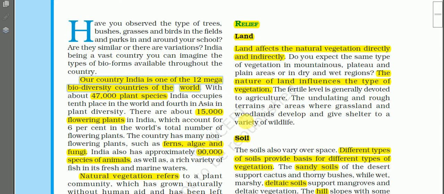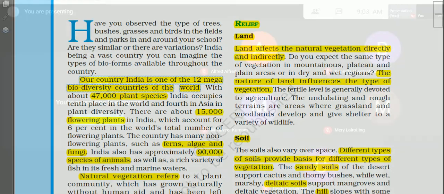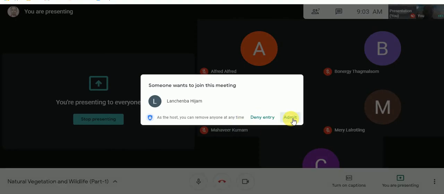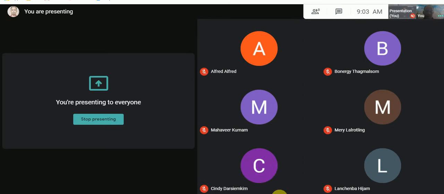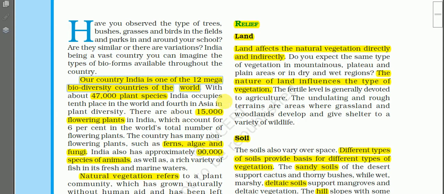Let us read this paragraph, and this paragraph tells us that India has rich biodiversity. That means India has different varieties of plants and animals. So our country, India, is one of the 12 mega biodiversity countries of the world. Mega means large. So India is very rich in biodiversity.